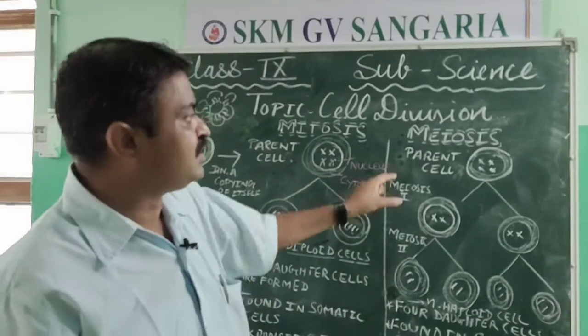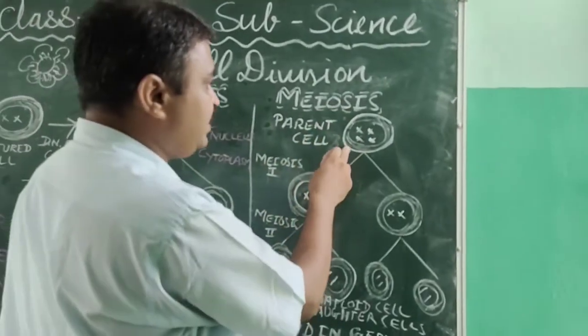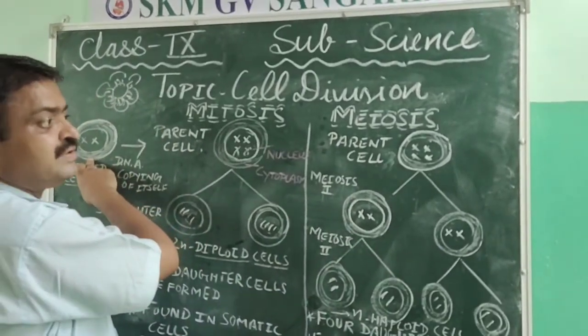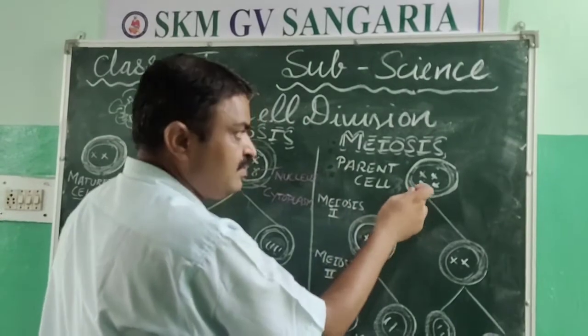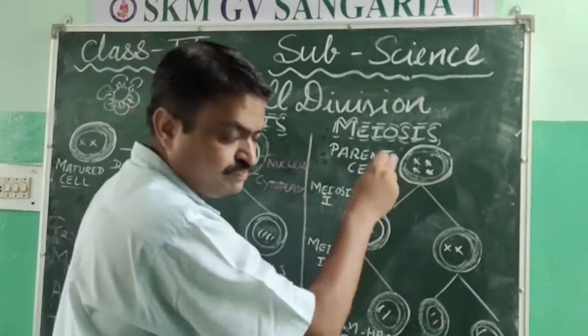Now we come to the meiosis diagram. In this, it is the parent cell, means a matured cell is developed into a parent cell due to DNA replication taking place here also.